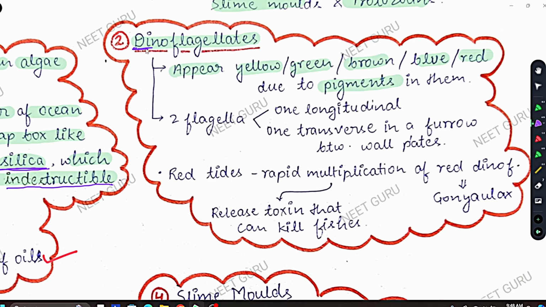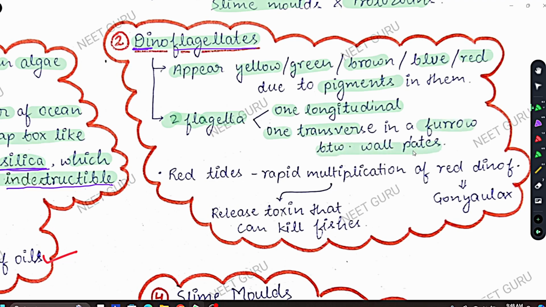Since the name suggests it, di means two and flagellates means flagella. So dinoflagellates have two flagella. One is longitudinal and one is transverse, in a furrow between wall plates. What are wall plates? Basically the plates of their cell wall. So dinoflagellates have two flagella. One is longitudinal, meaning along the body. The second is transverse.